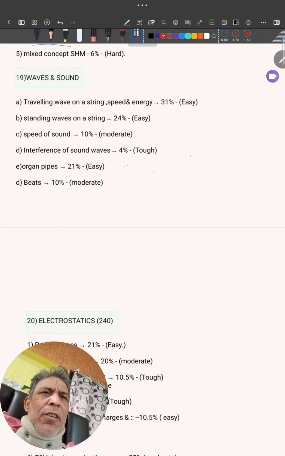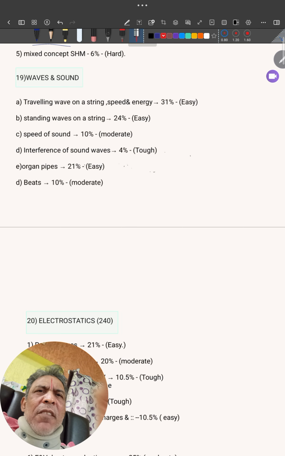Beats, 10%. Only this topic is tough. Even if you say, sir, I don't know this, still you can manage, no? Still you can manage 31%, 24%, and 21%. Together this will be 86% that will come. At least prepare these things.